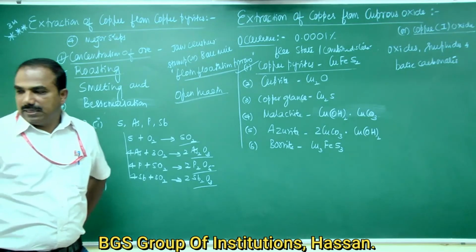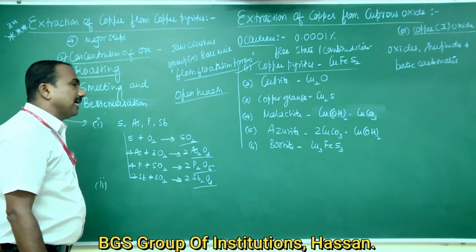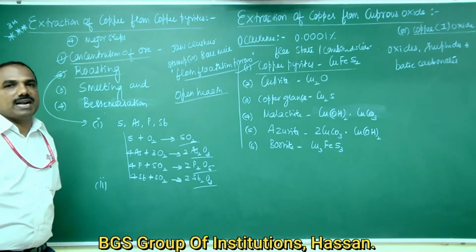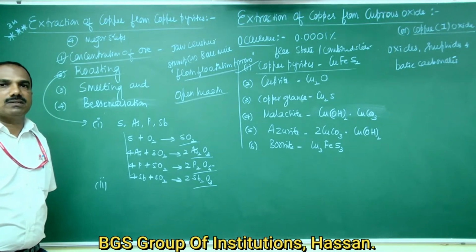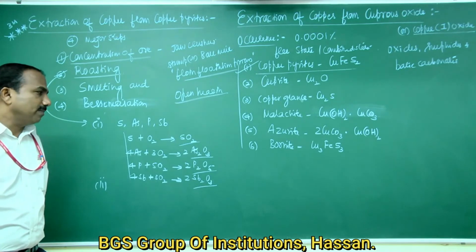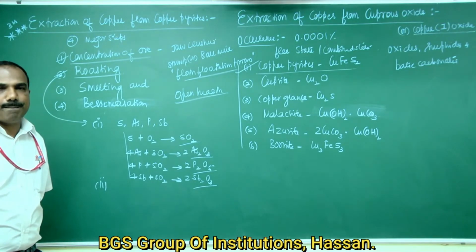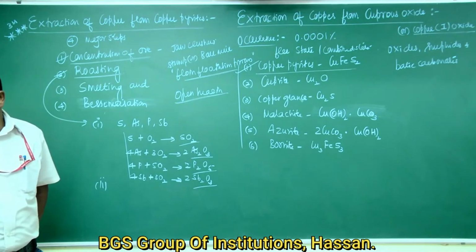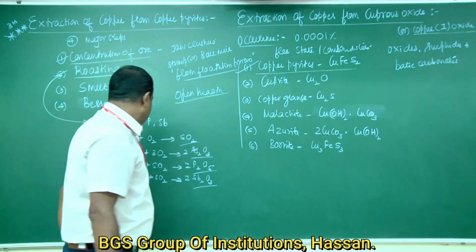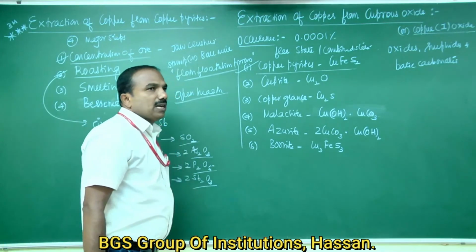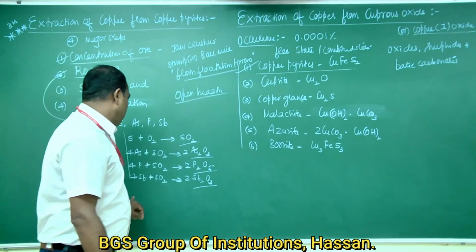Second one, the copper pyrites ore is oxidized into cuprous sulfide and ferrous sulfide with the liberation of sulfur dioxide gas.